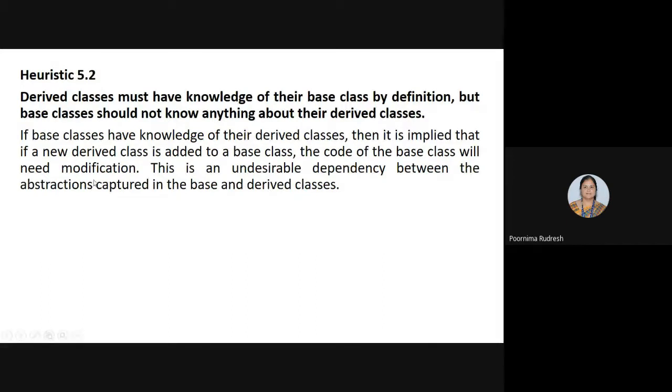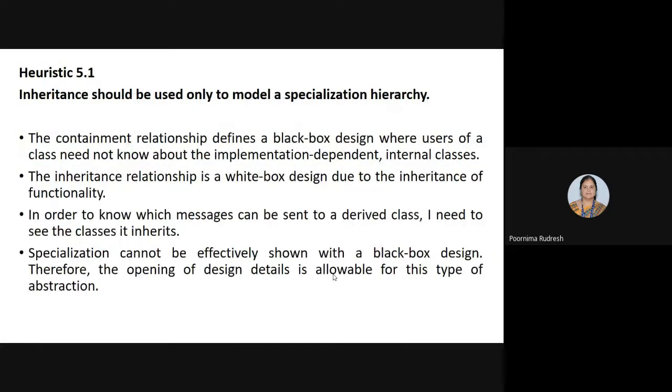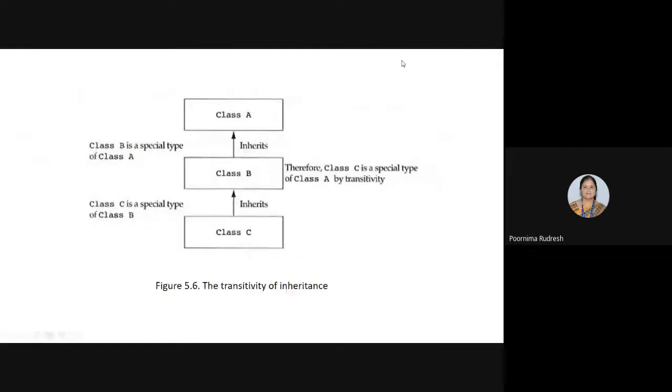So if base classes have knowledge of their derived classes, then it is implied that if a new derived class is added to the base class, then the code of the base class will need modification. This is an undesirable dependency between the abstractions captured in the base and derived classes. Why? Because, according to heuristic 5.2, the derived classes must have the knowledge of base classes, and base classes should not.